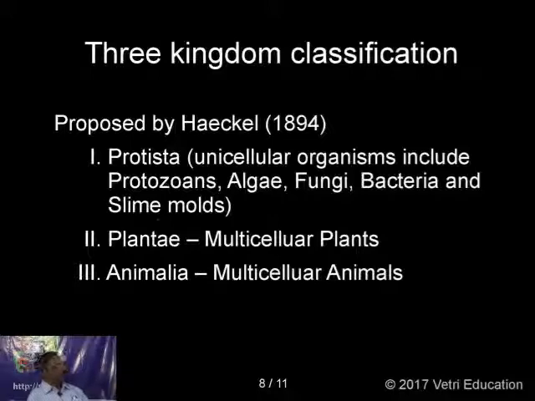Then Plantae included all multicellular plants, and Animalia multicellular animals. It has demerits also, because simply the unicellular organisms are separated into a separate Protista group.